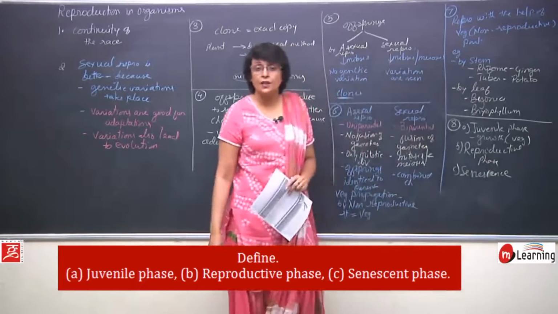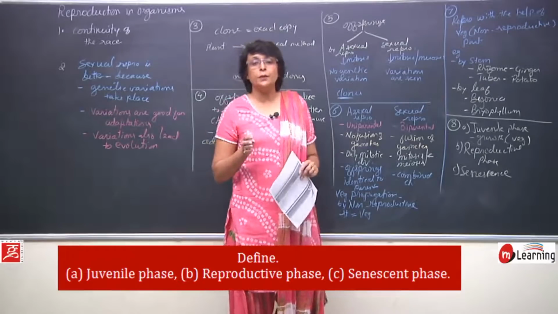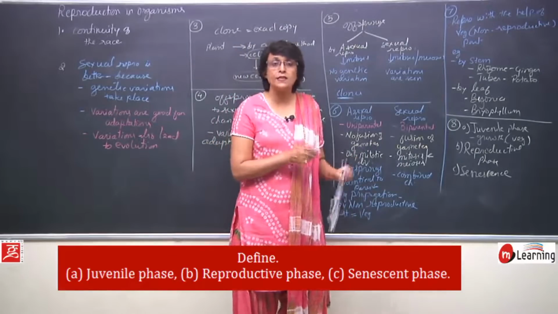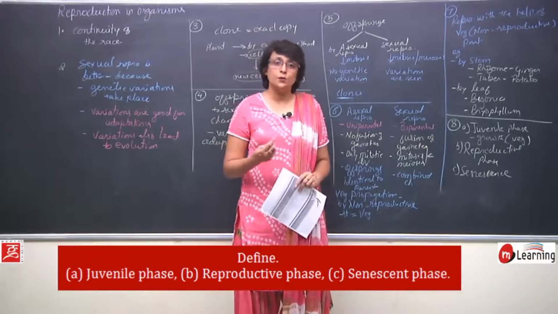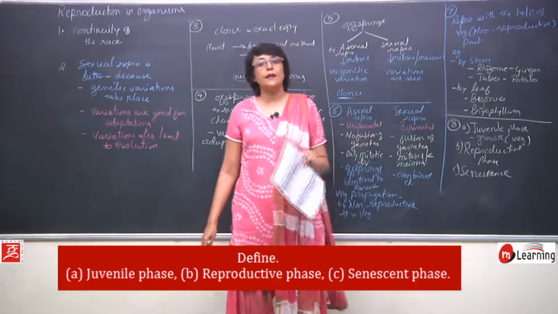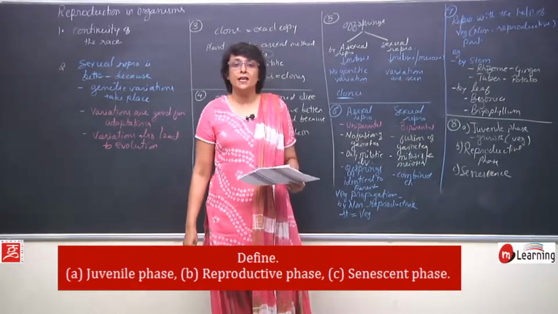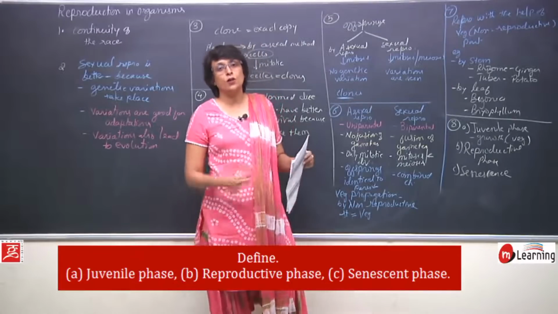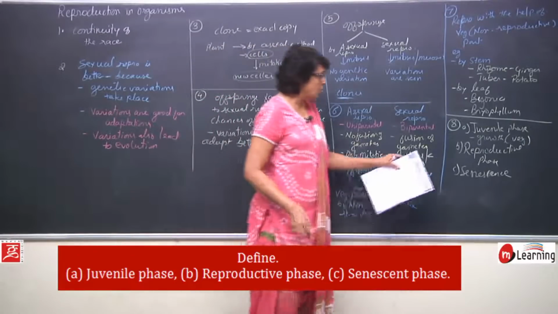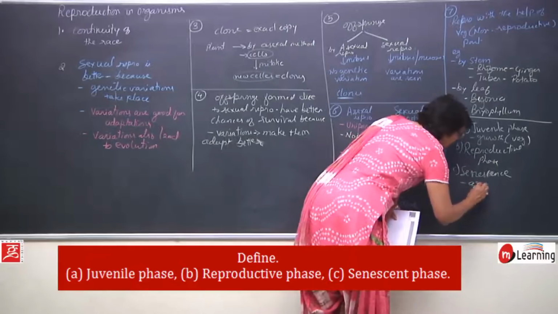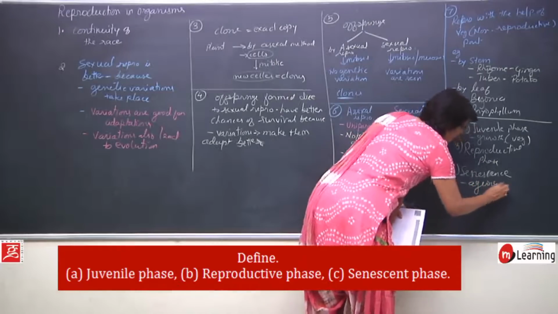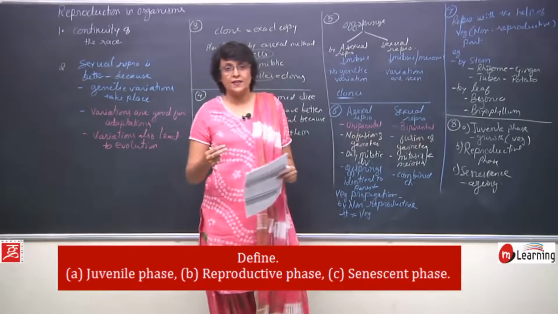Senescence is aging, where after reproduction, the post-reproductive phase, aging takes place. We talked about the theories also, which are wear and tear theory, it could be genetic or mutation theory, it could be loss of metabolism theory, which results into aging. So, these three phases.